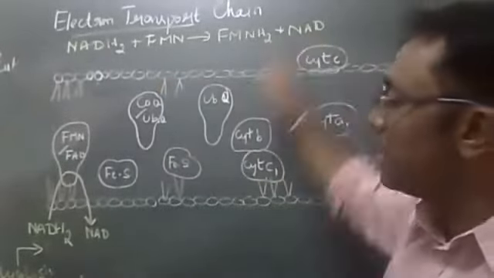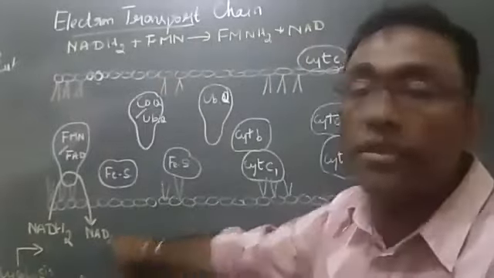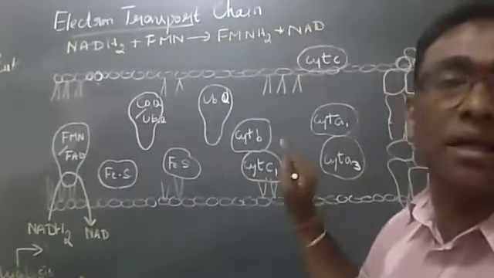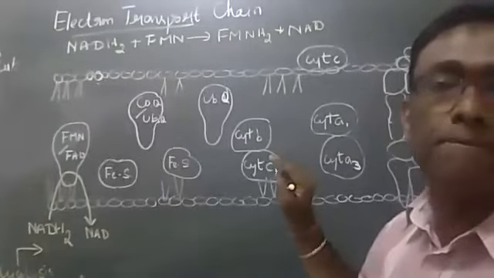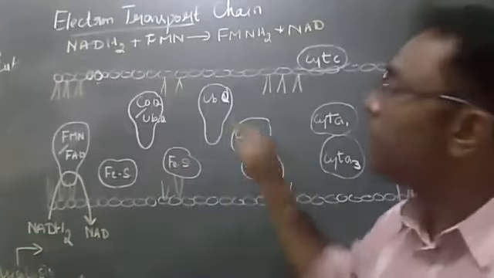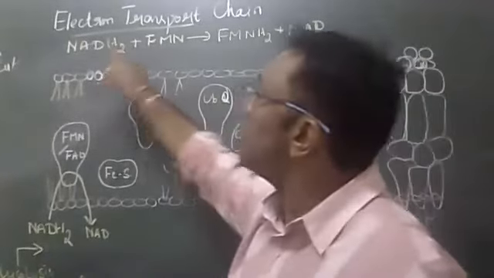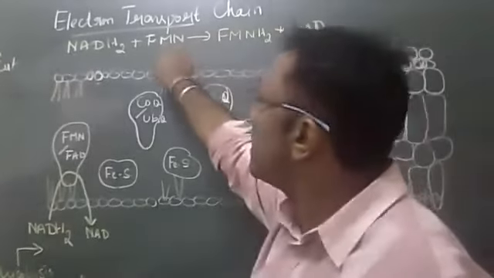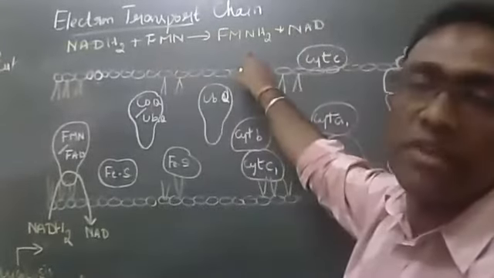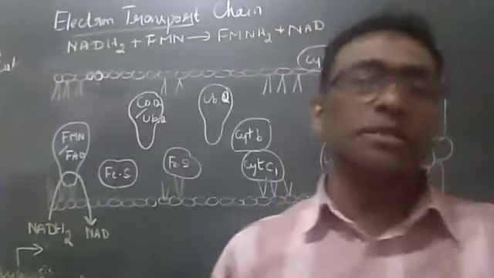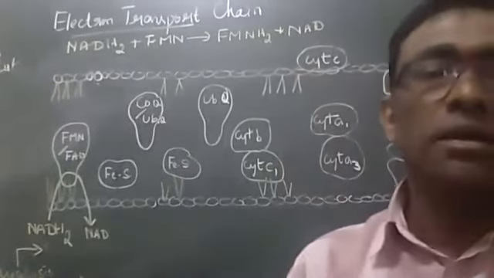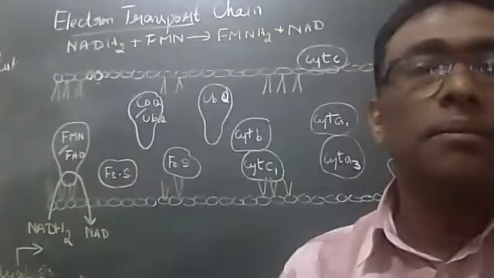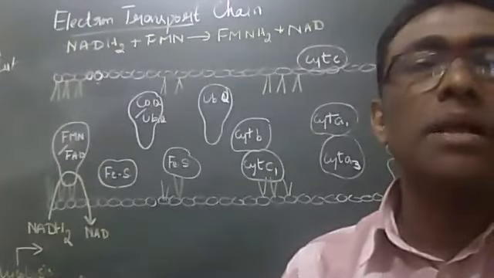NAD became free. That's what is shown here. NADH2 oxidized to NAD, FMN got reduced to FMNH2. Whichever receives is reduced. Did you get the concept?